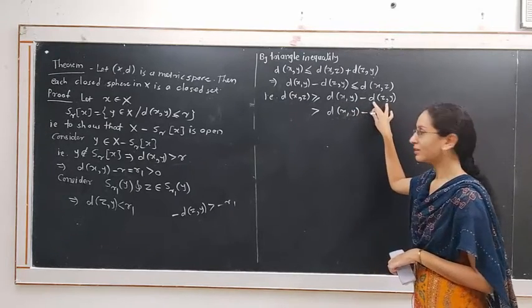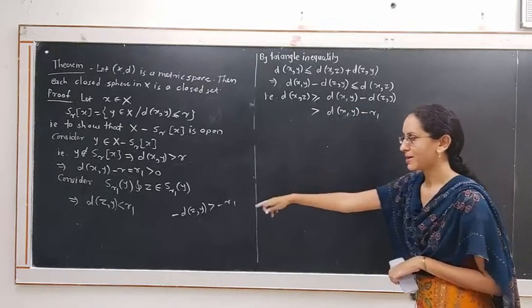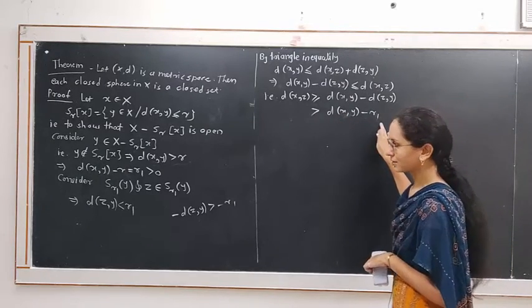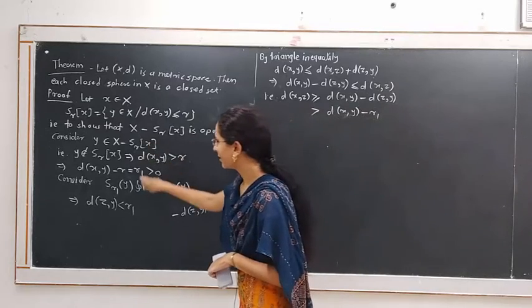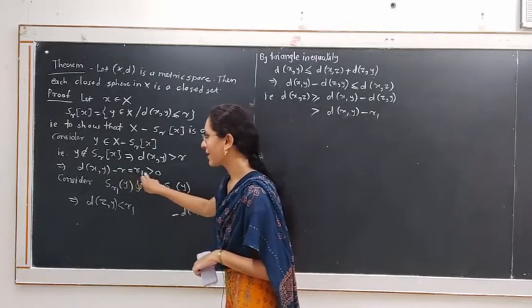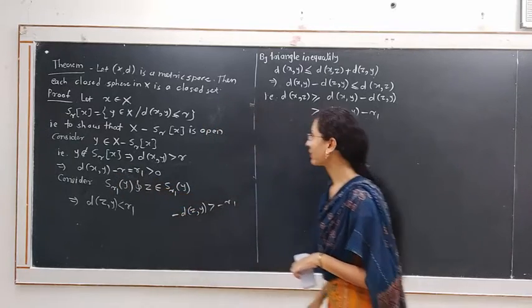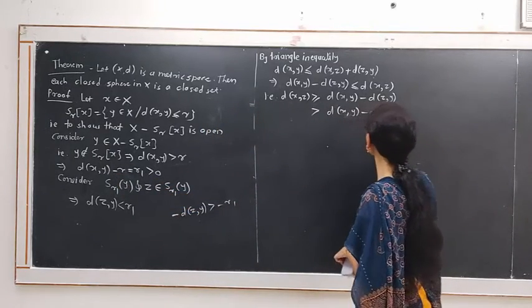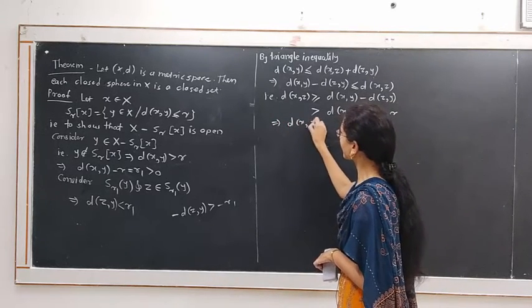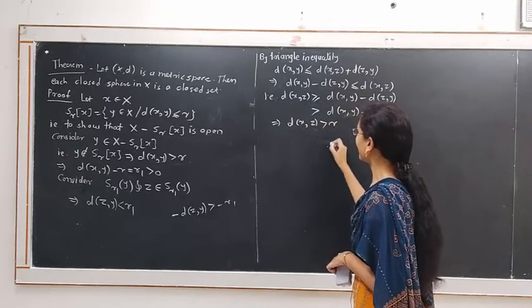As we have taken d of x, y minus r equal to r1, we can write d of x, y minus r1 is equal to r. Means we prove that d of x, z is strictly greater than r.